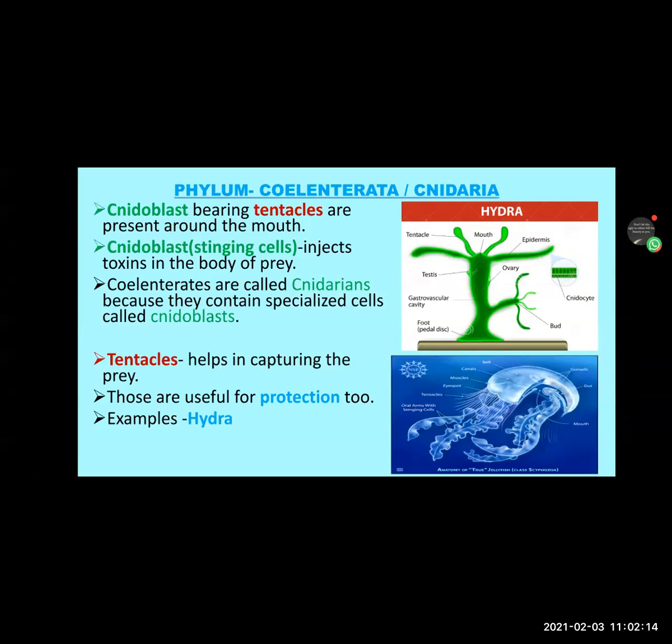Now next, as I said, their body contains tentacles, isn't it? What is the function of tentacles? Tentacles help in capturing the prey. Some are freely moving, and some are attached to the substratum, so they do not show any locomotion. But whenever any smaller organisms come nearby, the tentacles help to capture the prey, capture that food and derive nutrition. They also help for protection too. As I said, they have stinging cells, so they are useful to protect themselves.